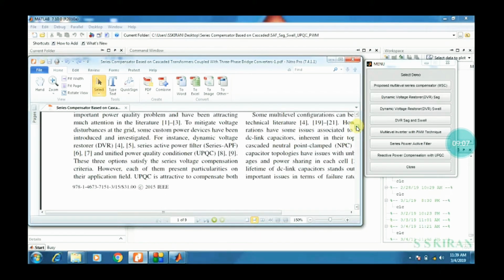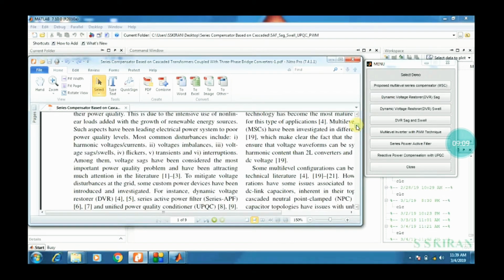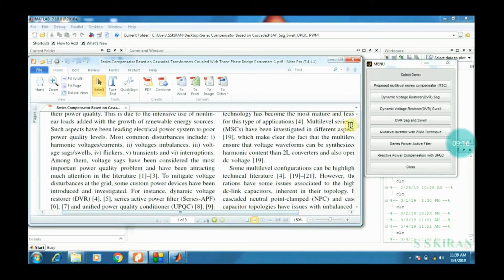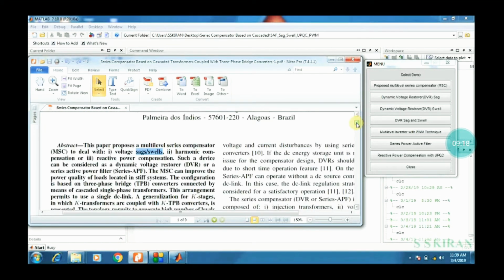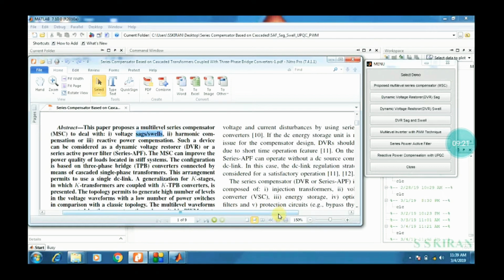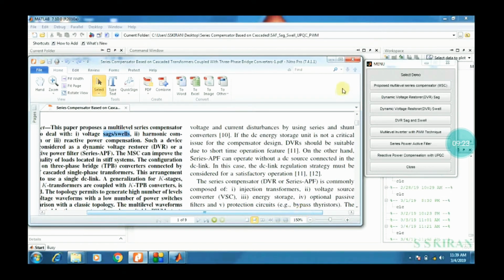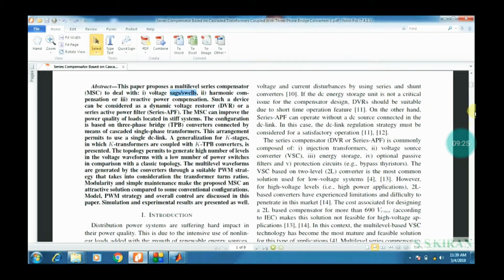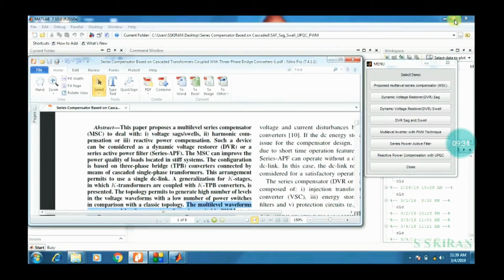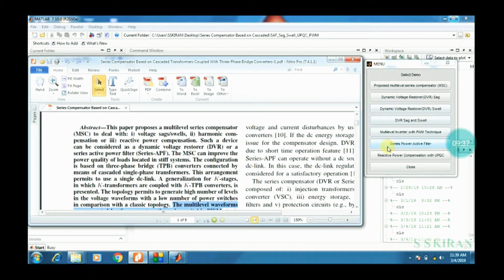At the same time, if you read the abstract, you will get some conclusion. Better you maximize it, and you'll get some knowledge about this PWM technique also. In the introduction part, I have observed the multi-level inverter with PWM technique. See, there is a PWM strategy, the multi-level waveforms strategy. That block also I have designed here.